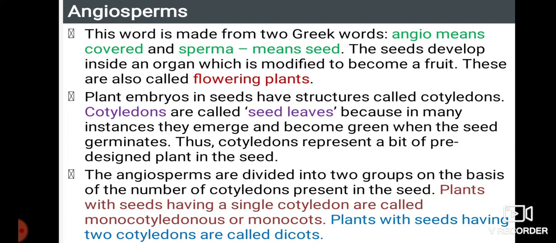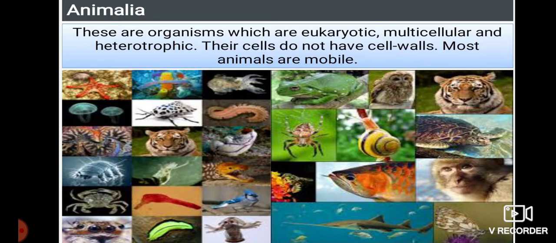That is dal. We can directly say that if a seed, when we split it, gives equal halves, then we call it a dicot. If we split it and there is no equal distribution, then we call it a single cotyledon.